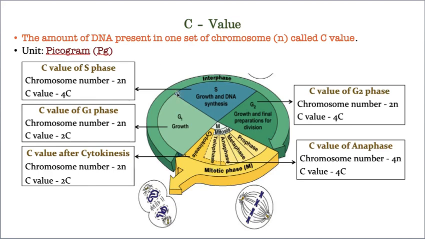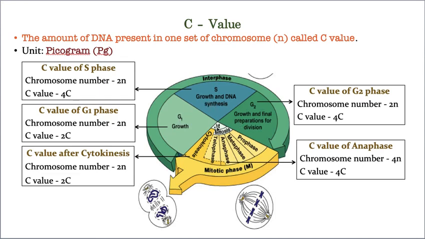Now let us take the C value in various phases of the cell cycle. See, this is a cell cycle. As I already told you in the previous class, the cell cycle includes two phases. The first phase is called interphase, and the second phase is the dividing phase, which you call the M phase. Interphase is divided into G1 phase, S phase, and the last one, G2 phase.